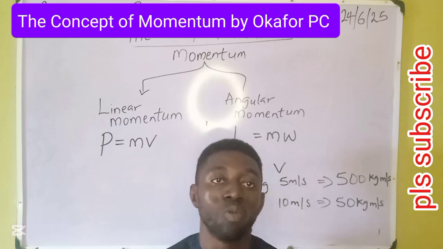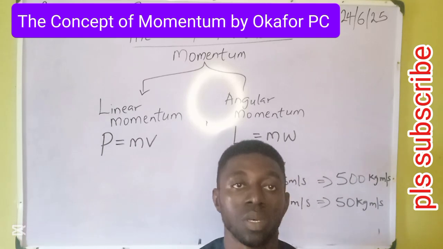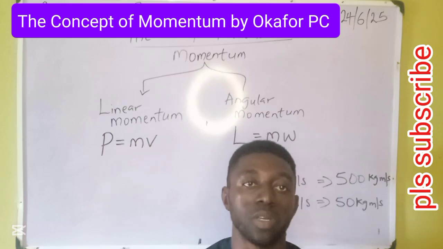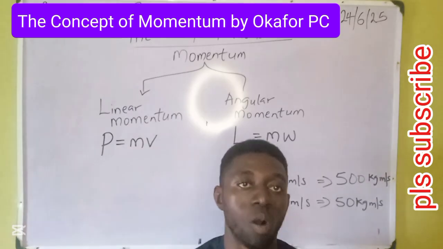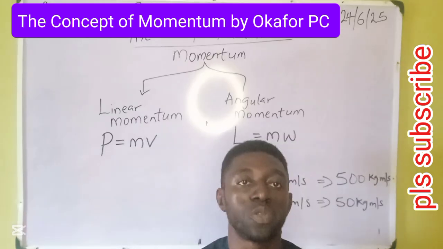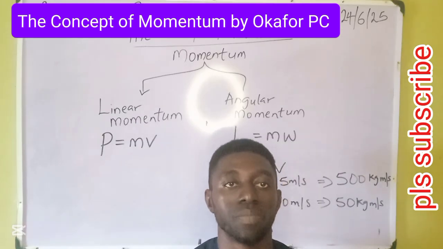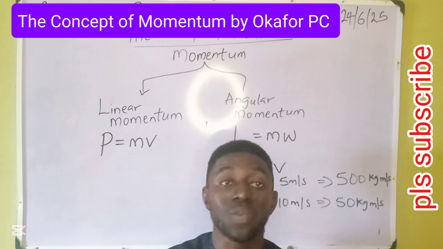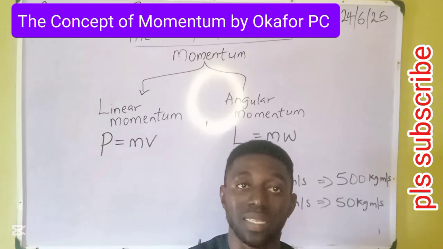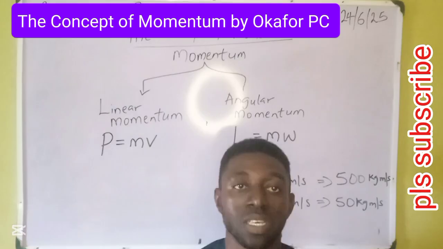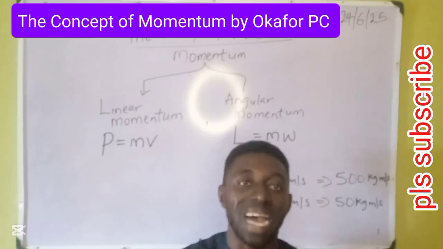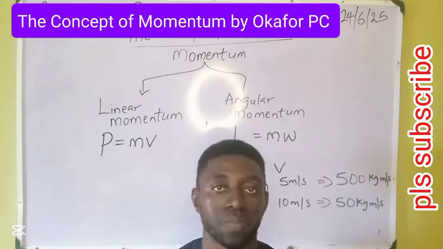Okay, today we'll be emphasizing two key examples. We'll be taking one example from the world of sports and the other from the world of military or warfare. Okay, let's start with military. The difference between bullets is momentum. A bullet that has a greater mass and also moves at a greater speed compared to another bullet that has a smaller mass and a smaller speed does not share the same momentum. The bullet with a bigger mass and a greater speed has a higher momentum.